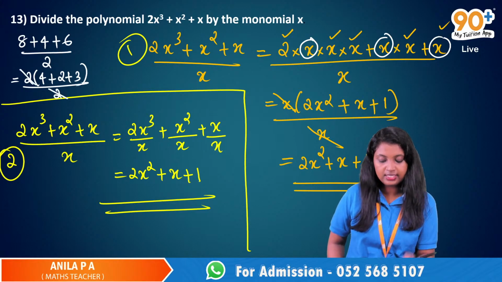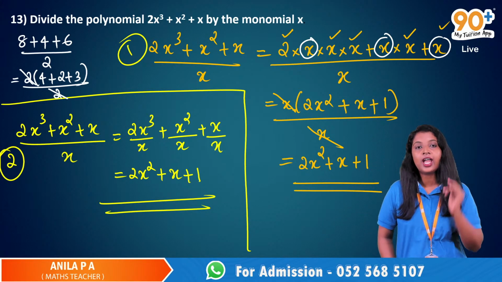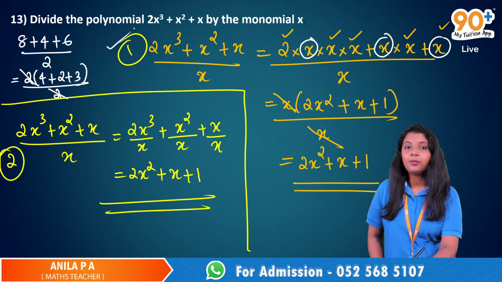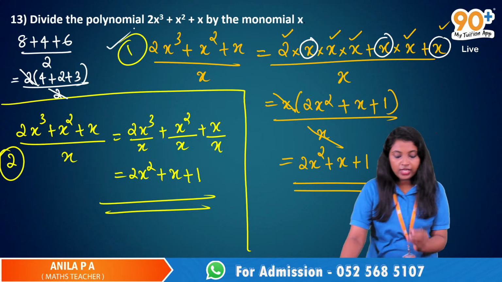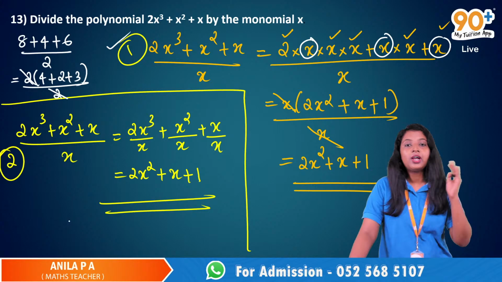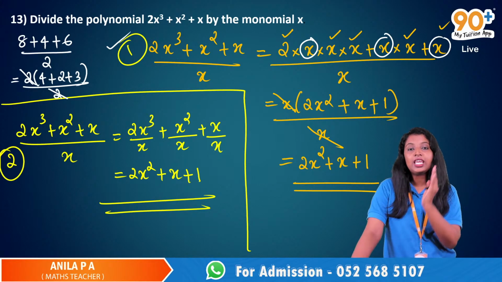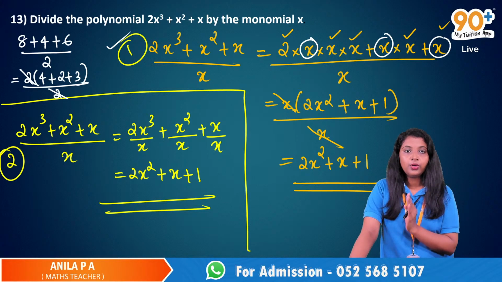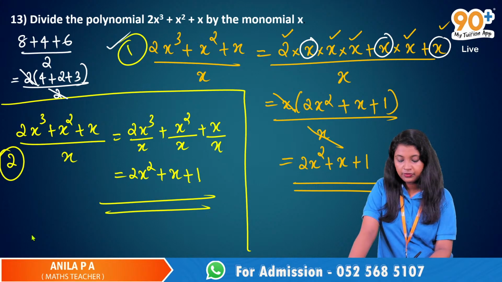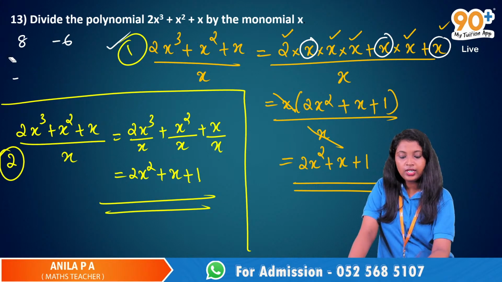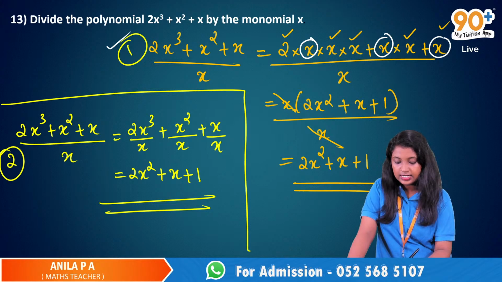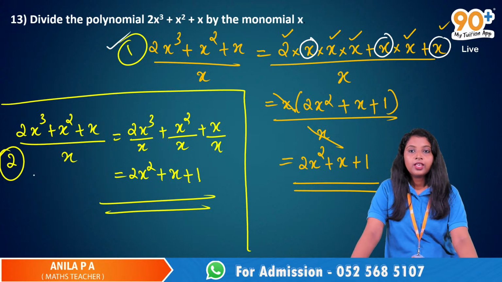Then you can cancel 2 from both numerator and denominator. This one is very much similar to that one. Or we have 8 plus 4 plus 6 divided by 2, so you can divide each term by that 2. So you have 2 different methods. First one is after taking the common factor outside, and this is the second one.